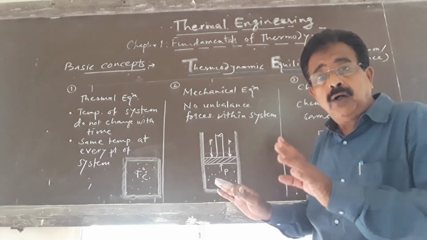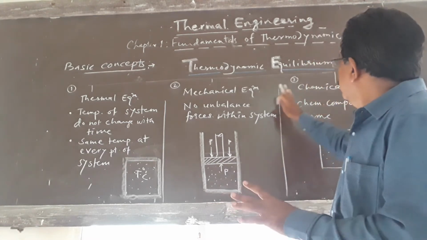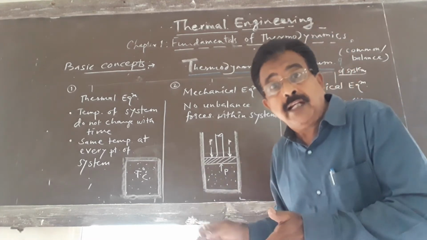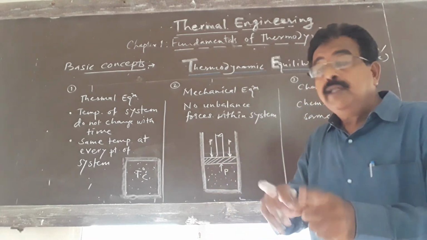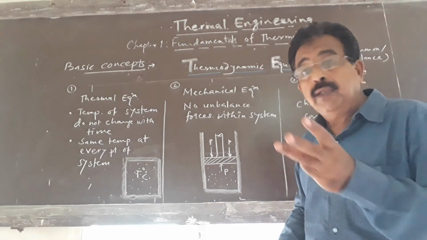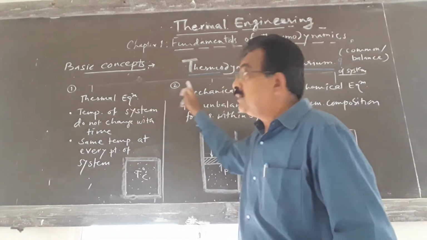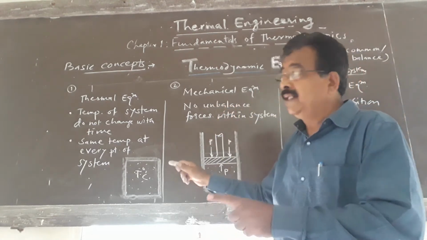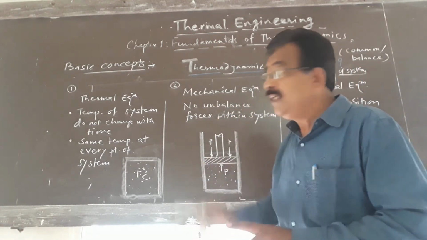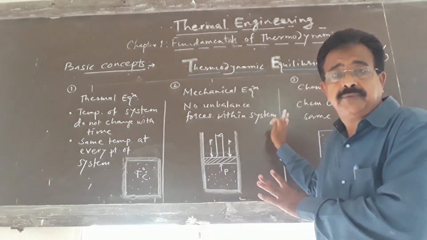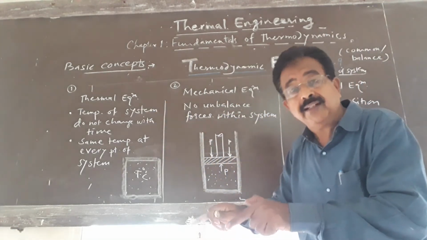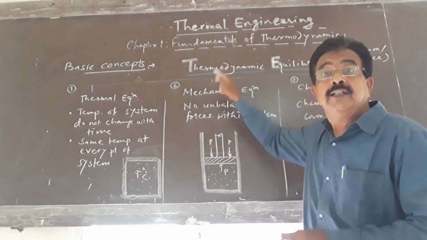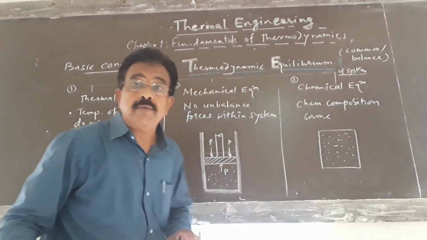We say that the system is under thermodynamic equilibrium if it attains the following three states of equilibrium simultaneously at a time. If it attains all three equilibriums, then the system is under thermodynamic equilibrium.